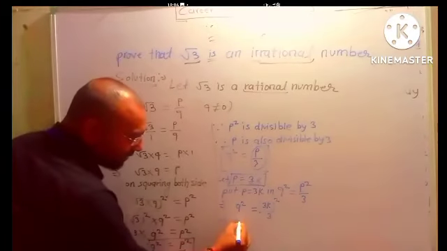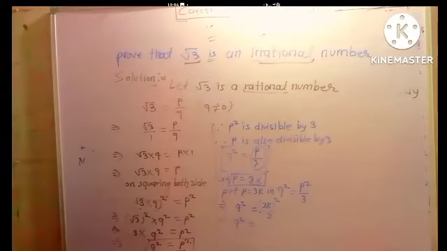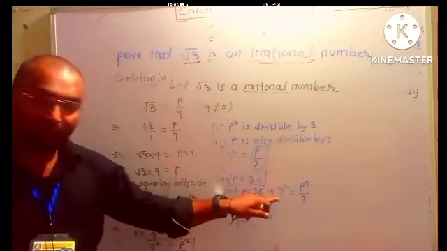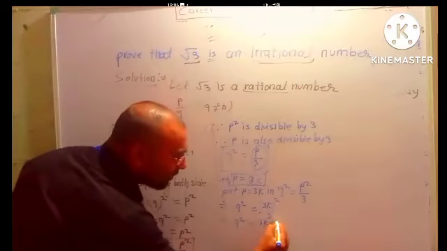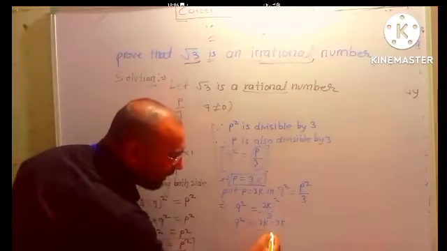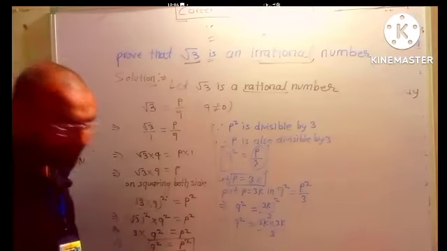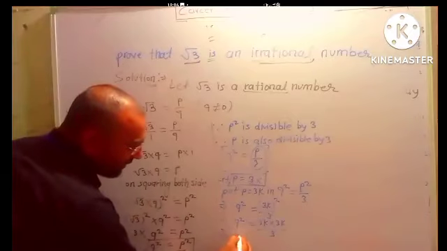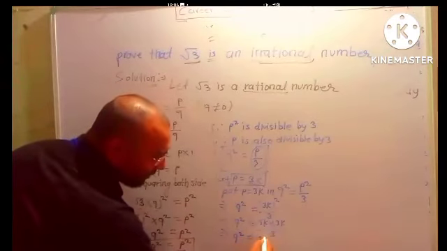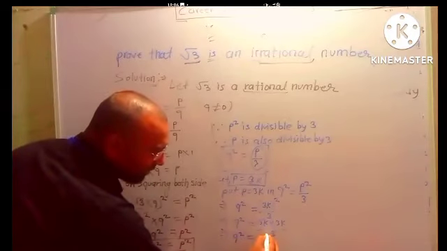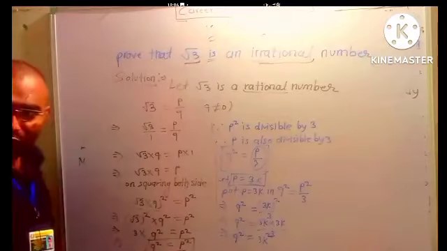Next step, Q square is equal to (3K) square divided by 3. What's the meaning of this 3K square? This number will be multiplied how many times? 2 times. That means 3K into 3K, divided by 3. Now one 3 cancels, so what will be remaining here? Q square is equal to 3K into K, that is 3K square. This step is also clear. Yes, sir.